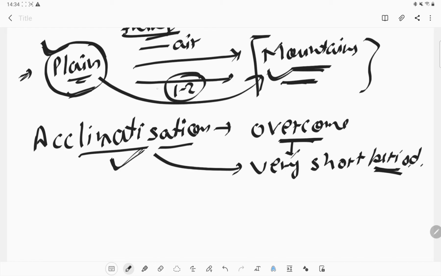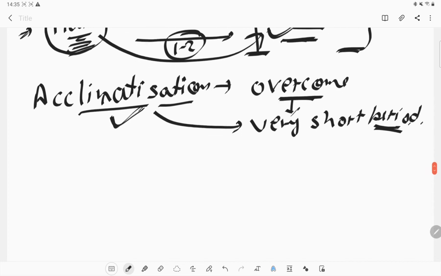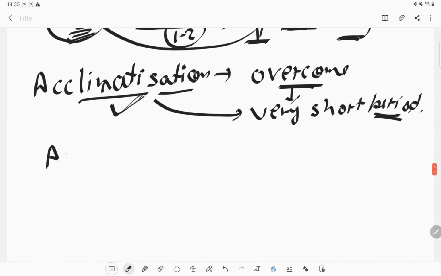Within 1 or 2 days you will be acclimatized to live in the mountain area, and you will be able to breathe easily in that atmosphere. But in the starting time you will face some kind of problems. So this is known as acclimatization. And what is adaptation?